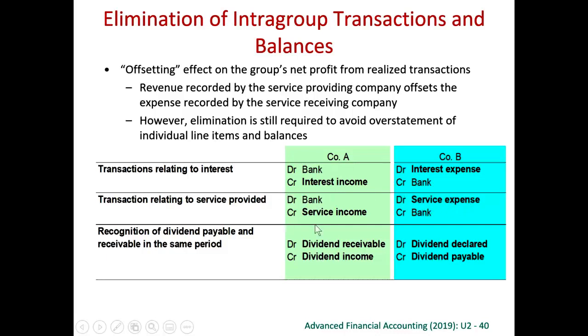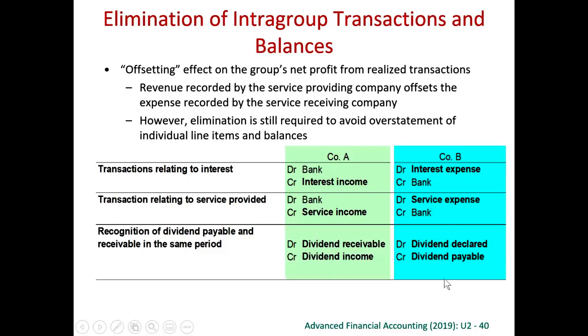But on consolidation, we treat company A and company B as if this is one single economic entity. Therefore, any transaction within the group should be eliminated. So therefore, on consolidation, we will debit away this service income. We will credit away the service expense. If there exists rental income, we debit away the rental income and credit away the rental expense.